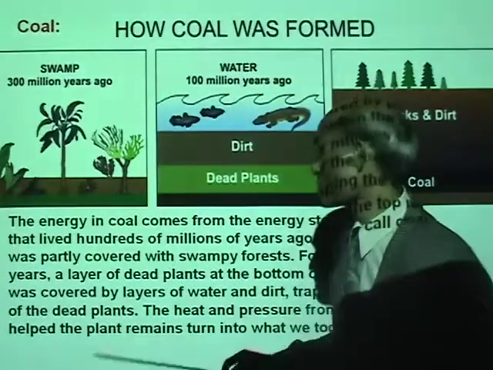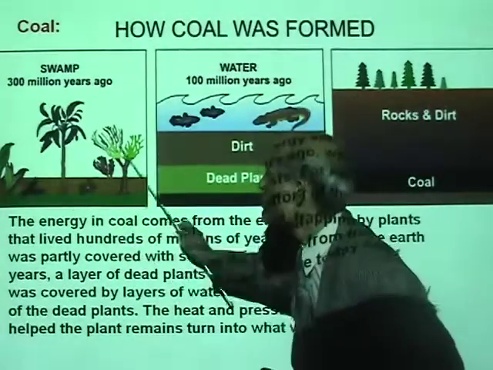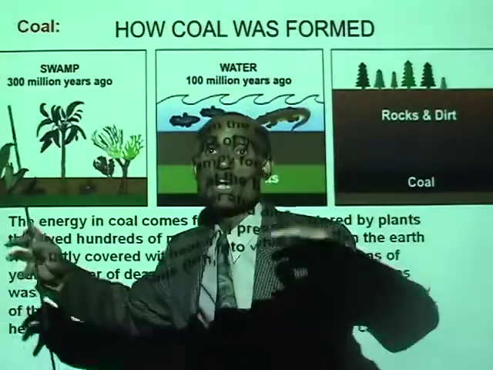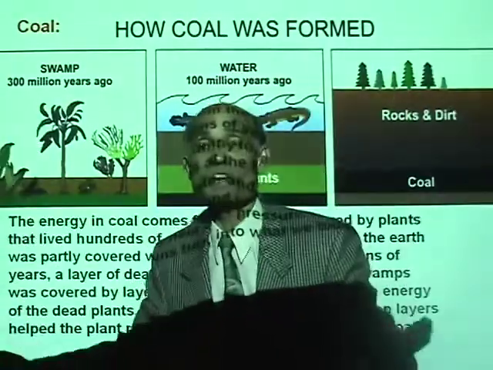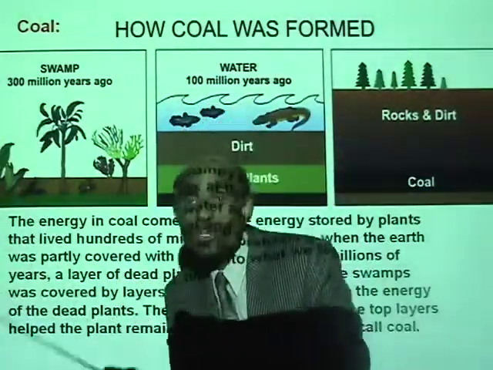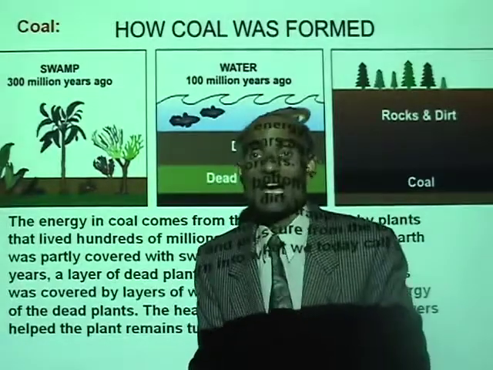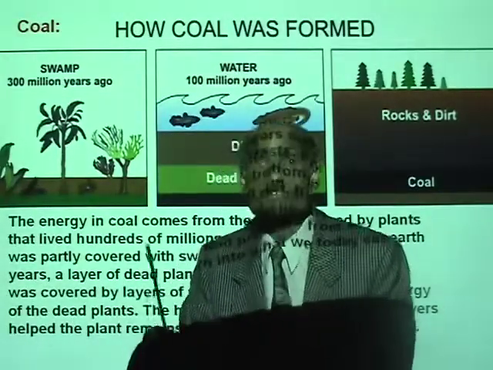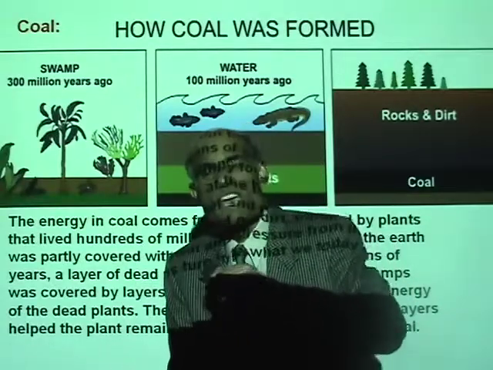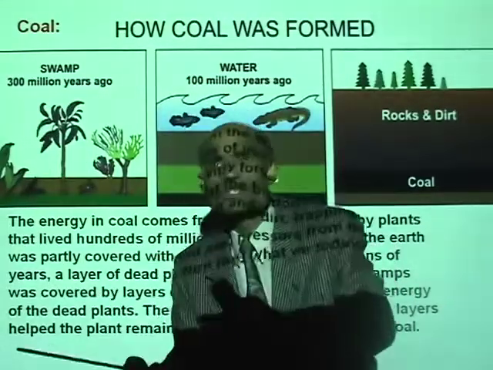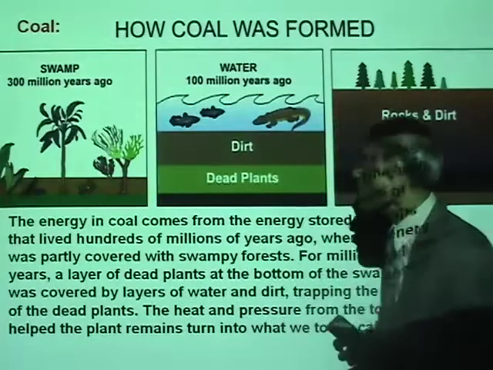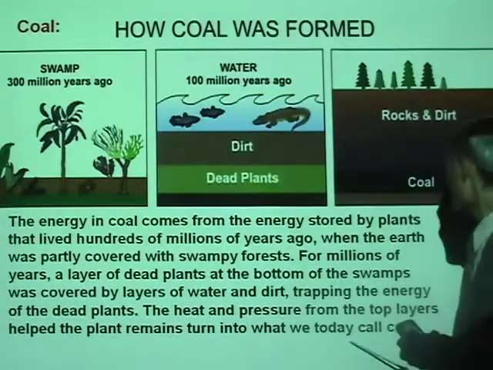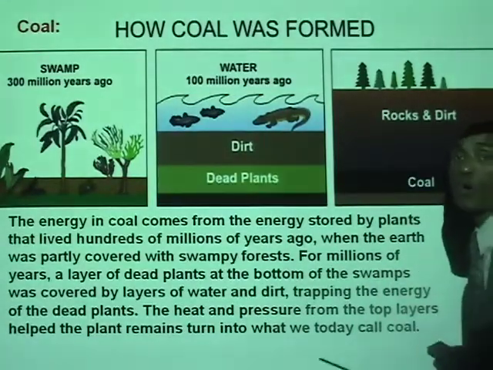What happens as a result is those dead plants, and remember there are millions and trillions of tons of those, are actually cooked underneath. As a result of millions of years of this increased temperature and pressure, they get pressed and cooked and transformed into what we call today coal.